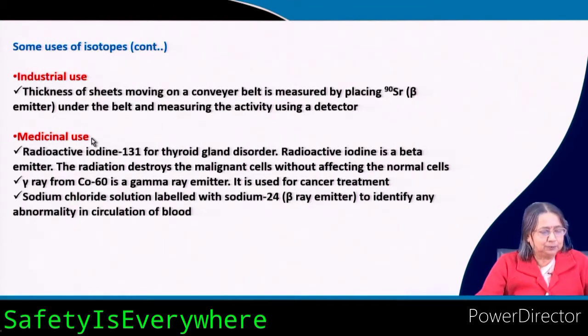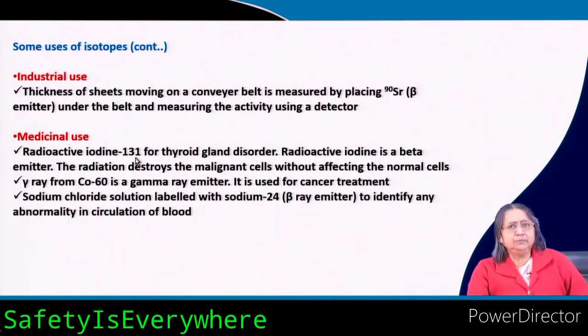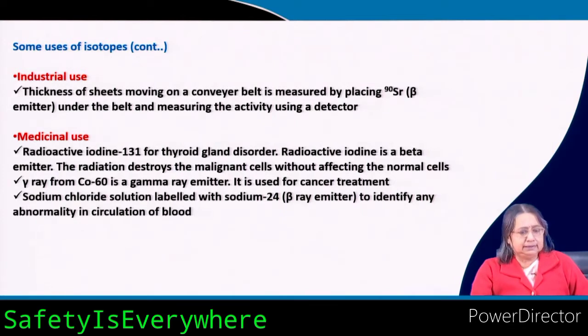Now, medicinal use, radioactive iodine 131 for thyroid gland disorder. So, some sodium iodide, say for example, is pushed and then it goes to the thyroid gland and there it is radioactive. So, it cures the disorder. Radioactive iodine is a beta emitter. The radiation destroys the malignant cells without affecting the normal cells.